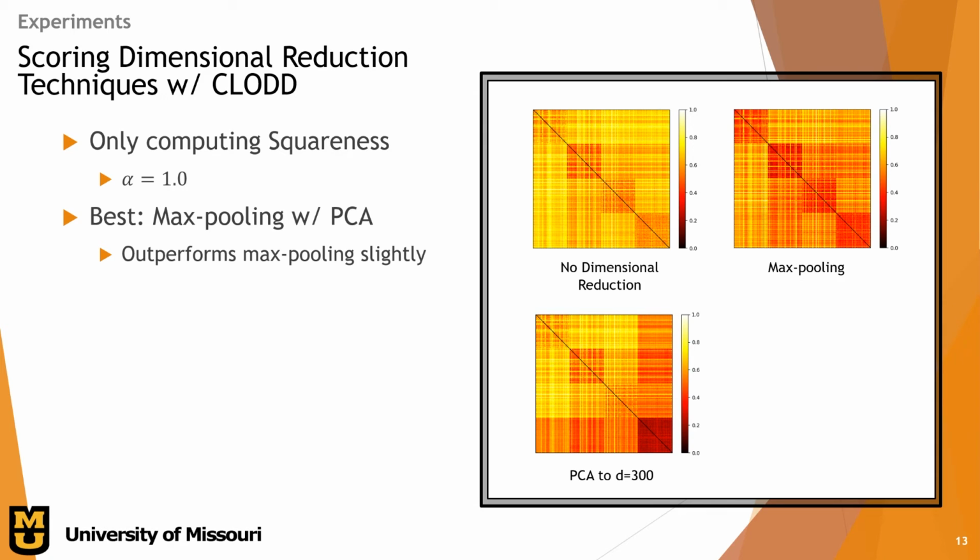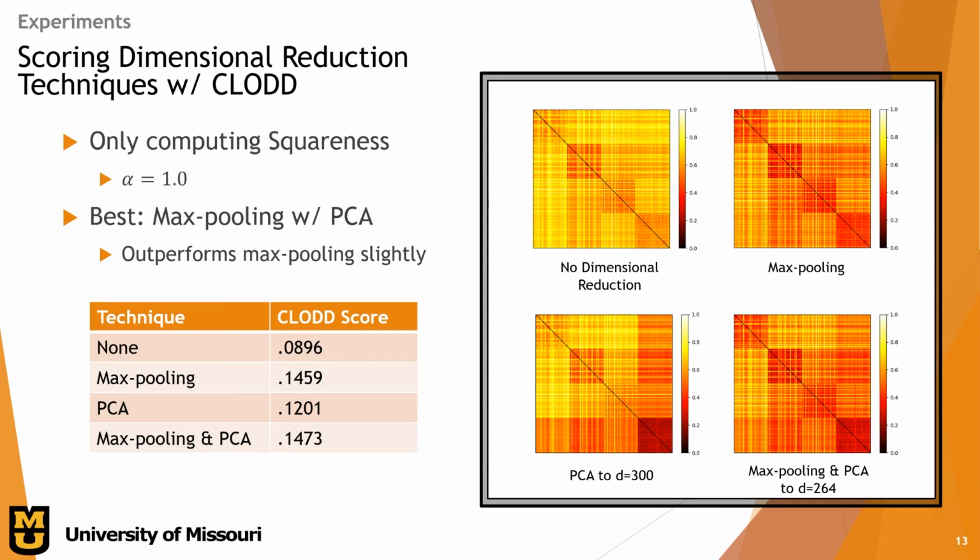When using max pooling, we can increase the dissimilarity of known classes to each other and increase the similarity of all classes, including the n+1 class, to each other. Combining both max pooling and PCA down to a dimensionality of 264, we can kind of get the best of both worlds, increasing the dissimilarity of known classes to each other, and increasing the similarity within classes. You can see that with the Claude scores on the left. Max pooling and PCA has the highest Claude score at about 0.15.